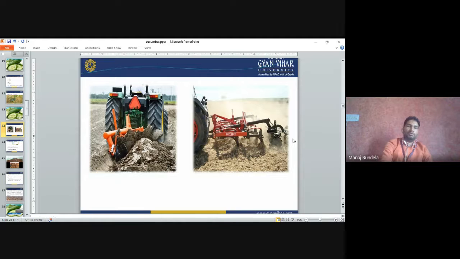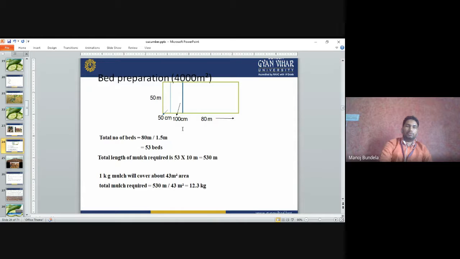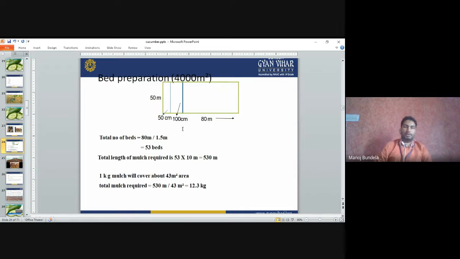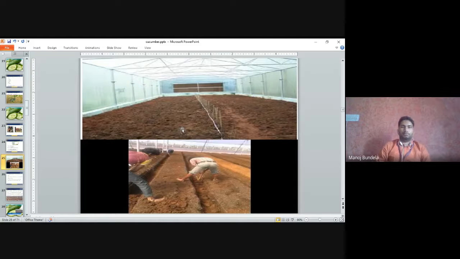So this is the rotavator. With the help of this, we first plow the soil. Then after that, we expose the soil to soil solarization. Then we prepare the bed. So like this, we have to prepare the bed, with the height, length and diameter of the bed. So this is the soil. Like this, we have to prepare the beds.